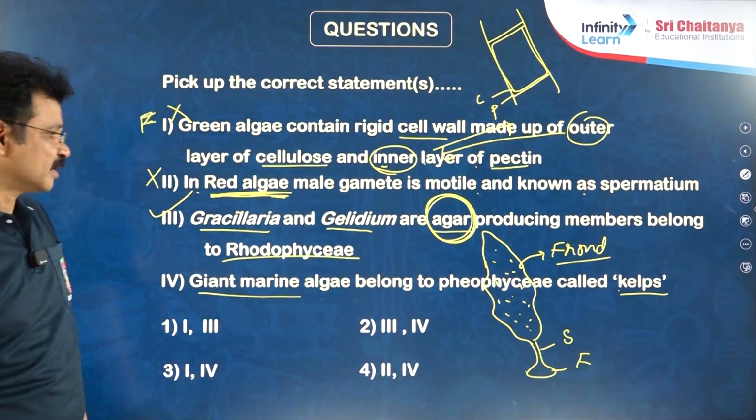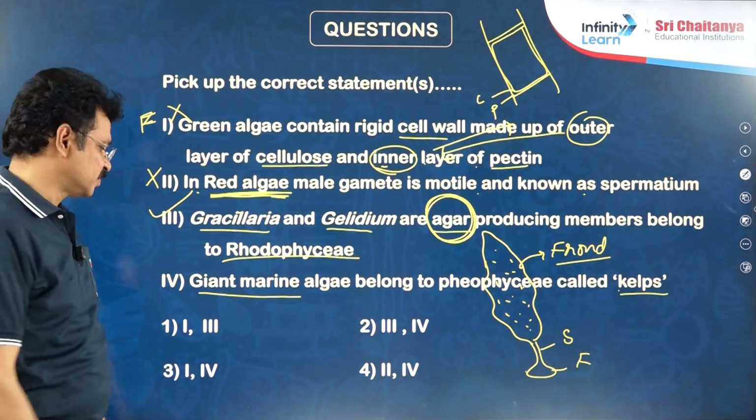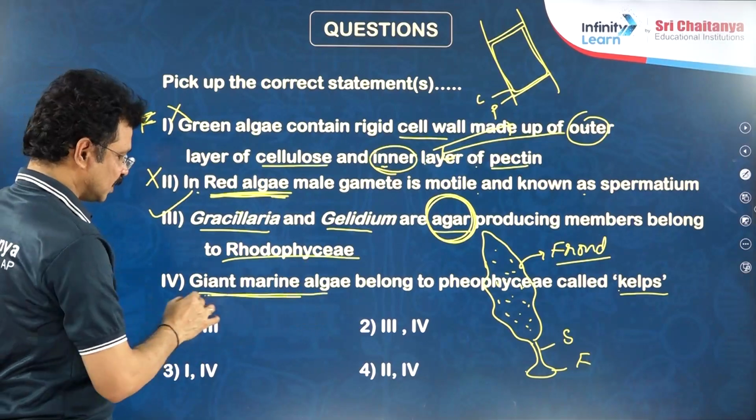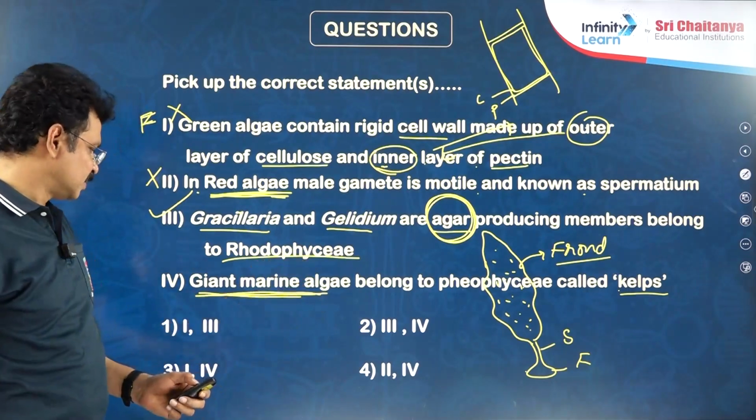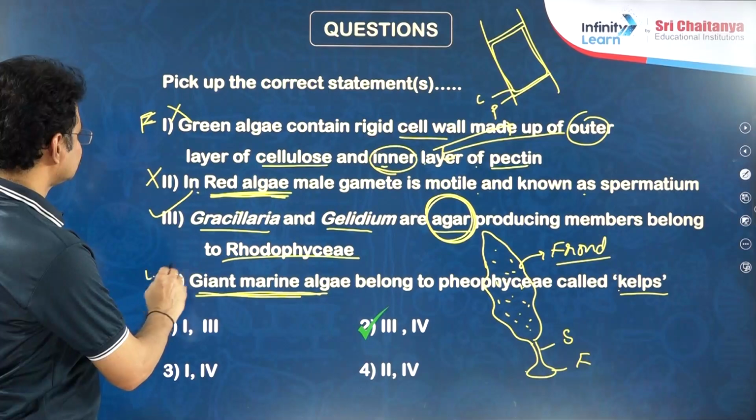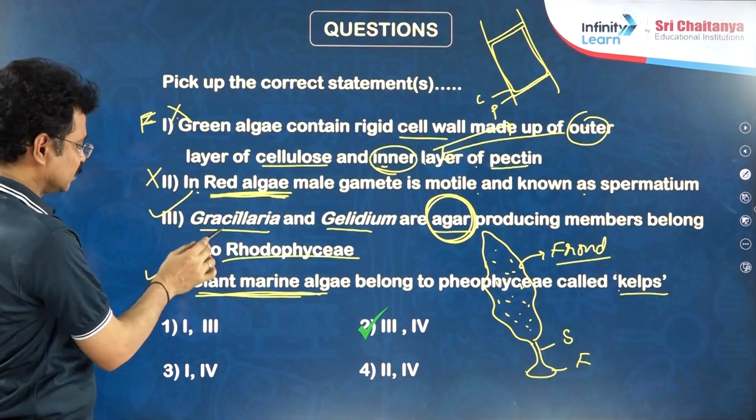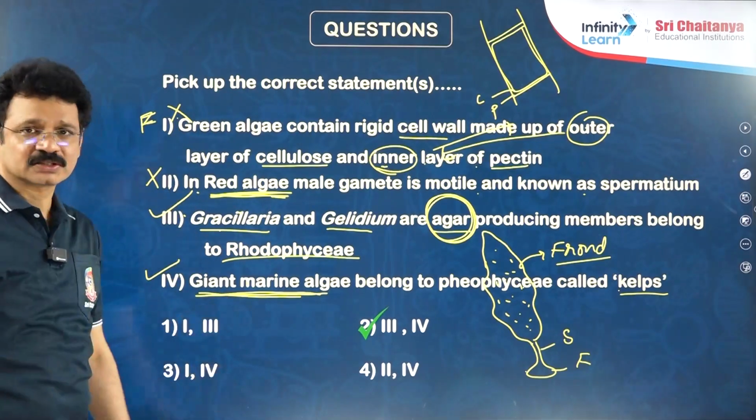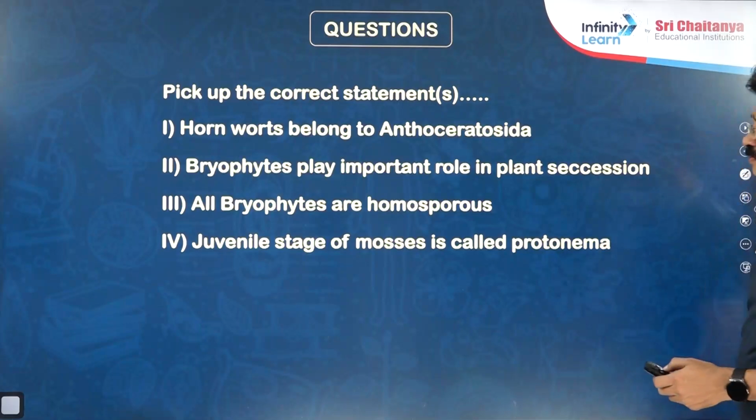Presence of a kelp-like thallus plant body is a characteristic feature of most of the red algal members. Then what is the right answer for this question? Except the first 2, the remaining 2 are correct. 3 and 4 are correct.